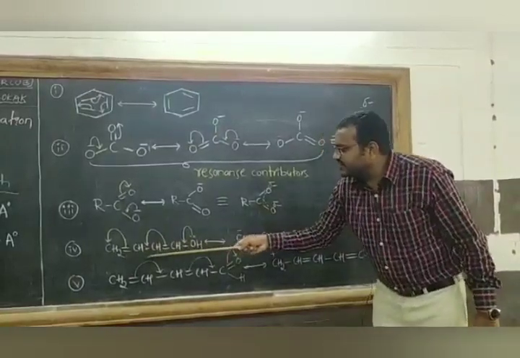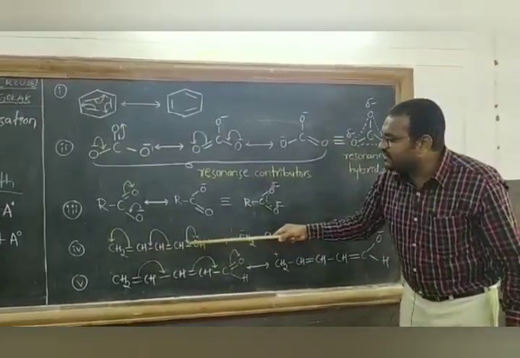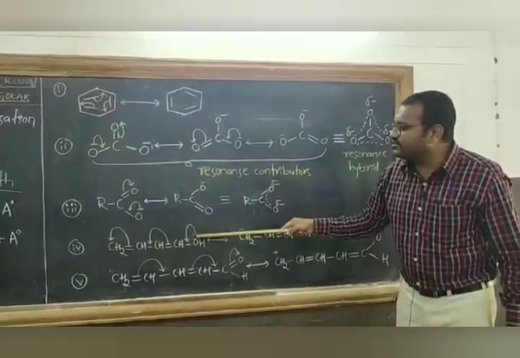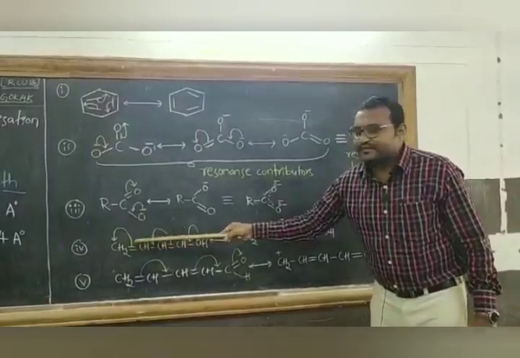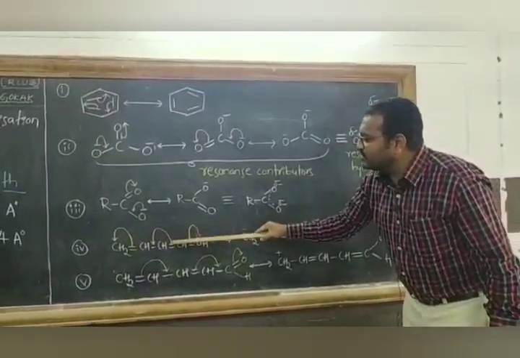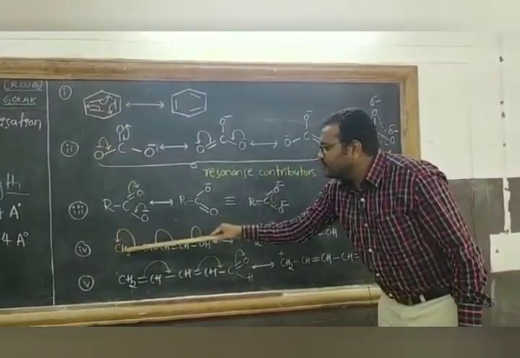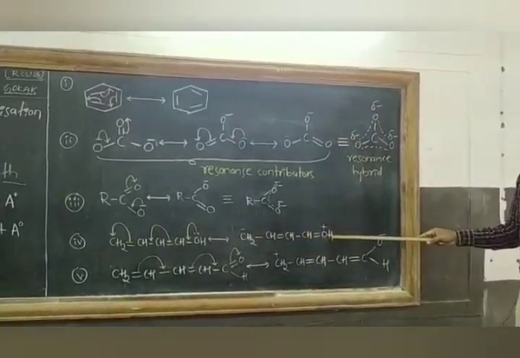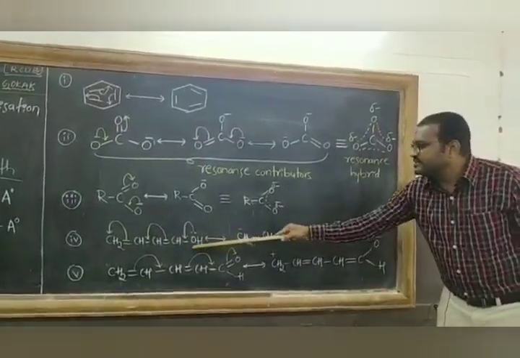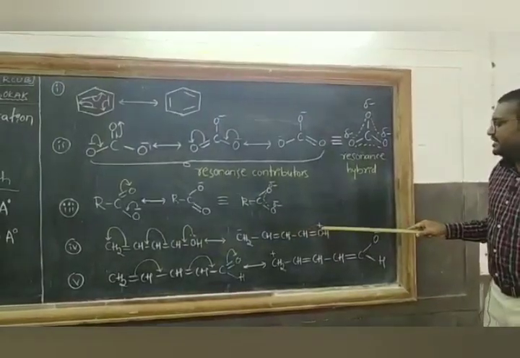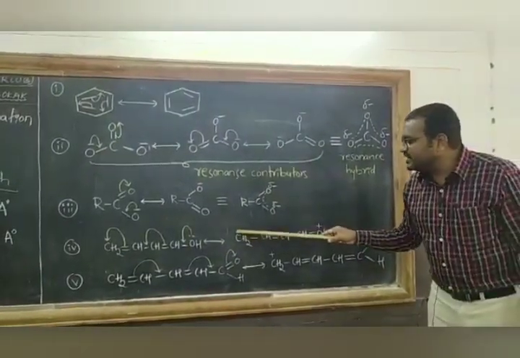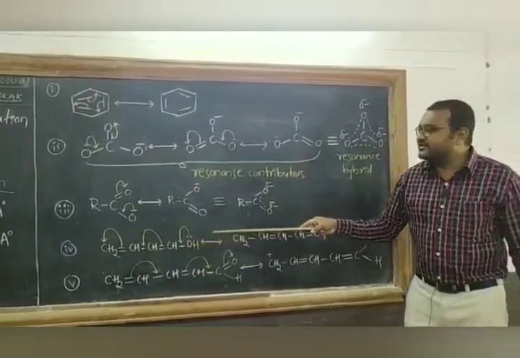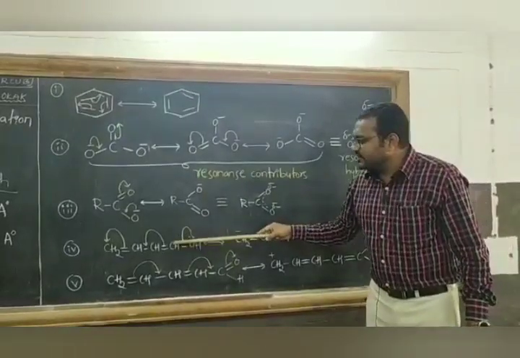Next, as I have said earlier, resonance is also possible in compounds having a lone pair of electrons in conjugation with the double bond. Here the lone pair of electrons will move along this carbon chain, and this is the resonance structure of this compound, wherein this oxygen attains positive charge and this carbon attains negative charge due to delocalization of the electrons.